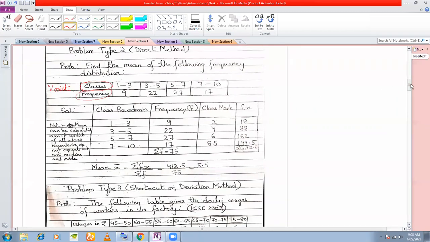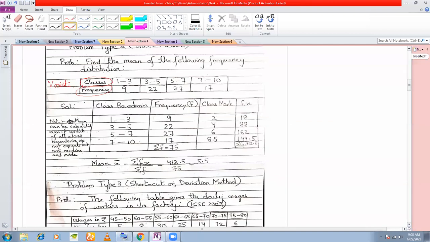So in this case, what you do here is you write the class boundaries. Now remember the difference between class boundaries and class limits I told you. Class boundaries are overlapping. Class limits are non-overlapping intervals, right? So you have 1 to 3 and then you have 3 to 5. So these are all class boundaries. So I've written the class boundaries in this column and the corresponding frequencies I have written here.